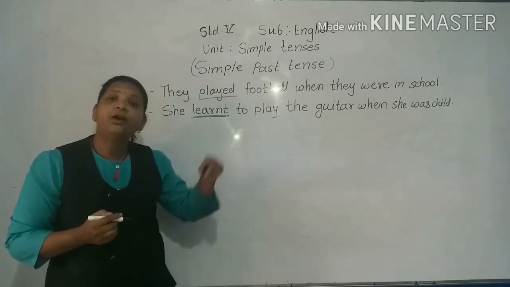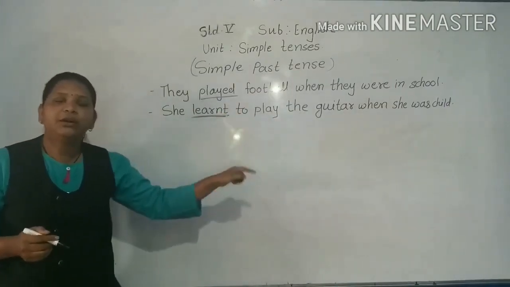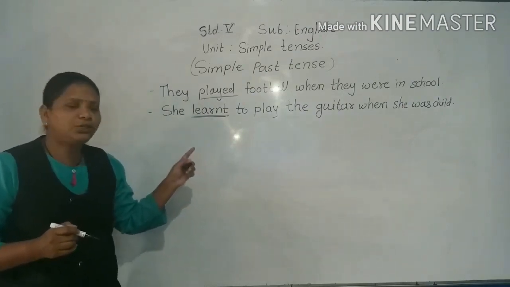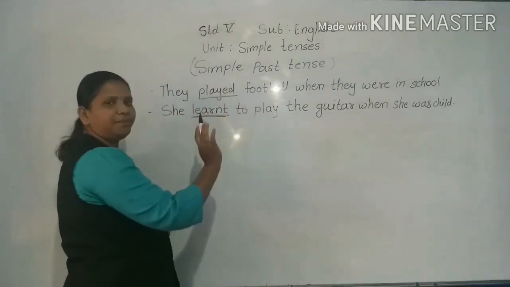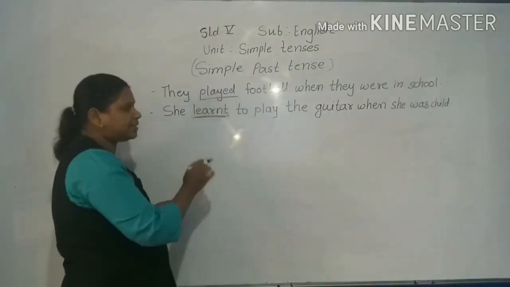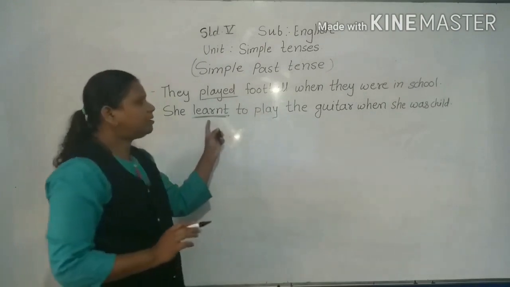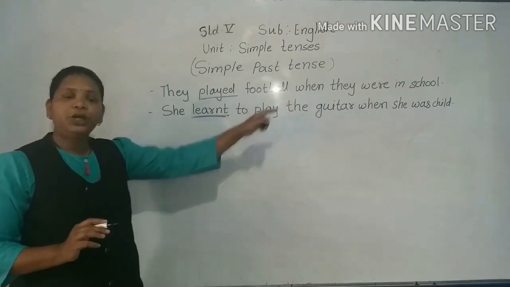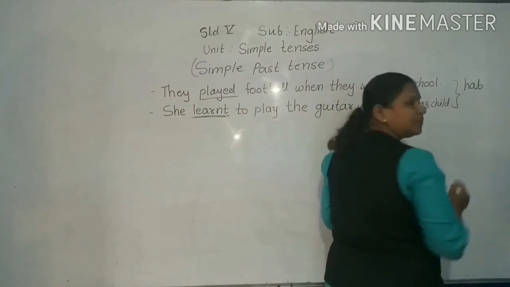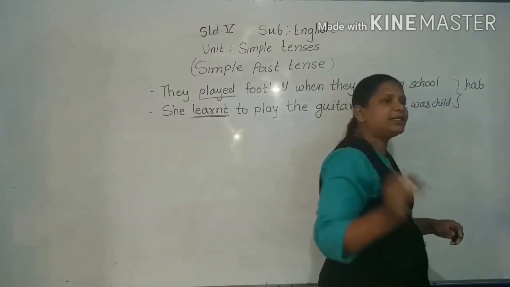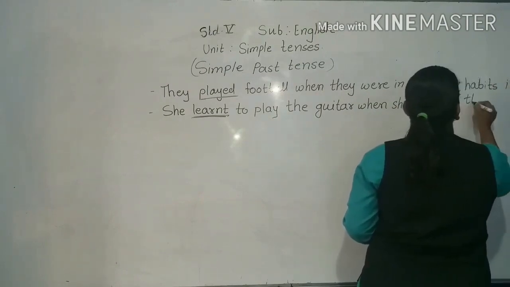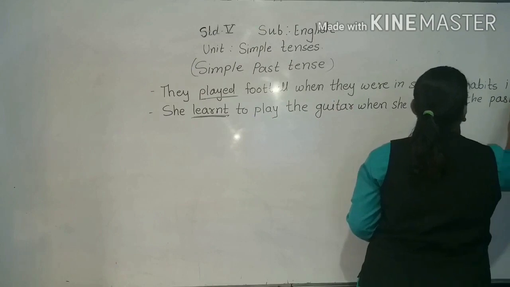She learned to play the guitar when she was a child. So here we are discussing habits in the past.